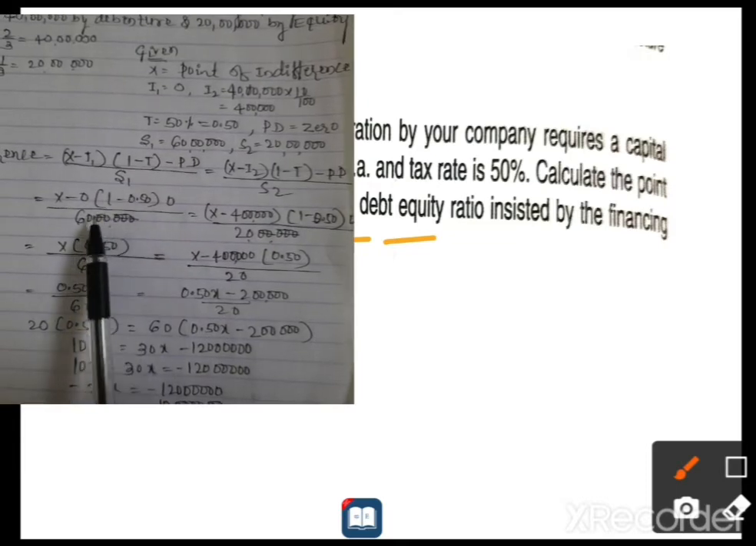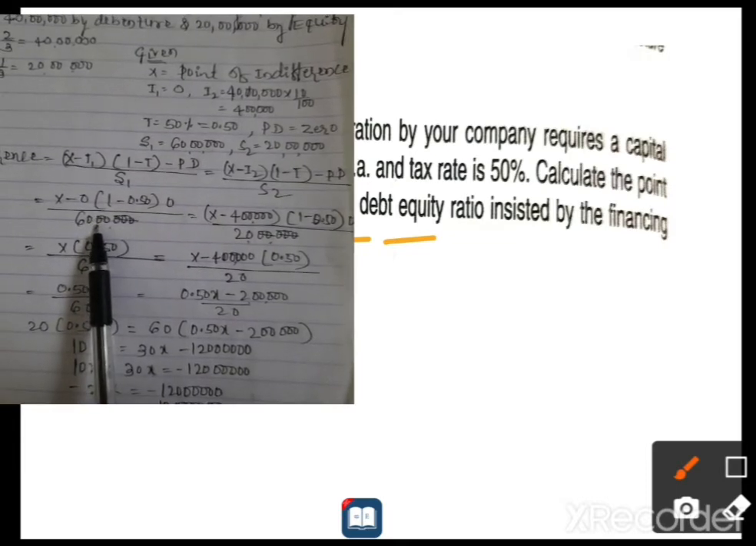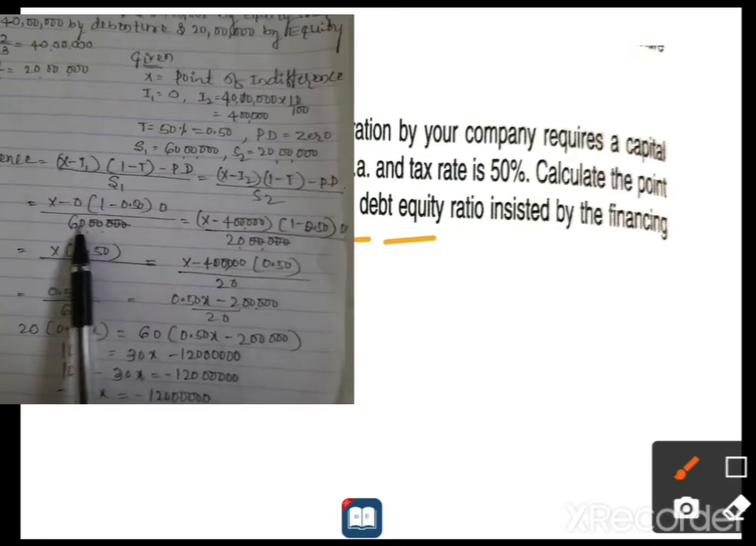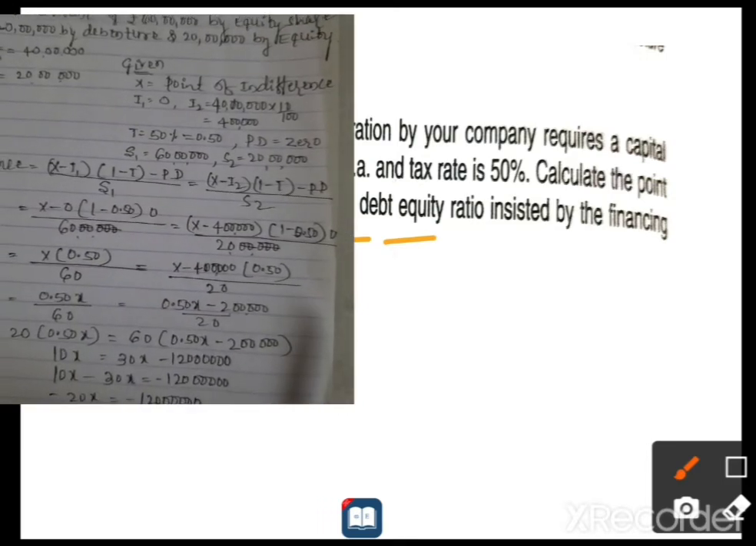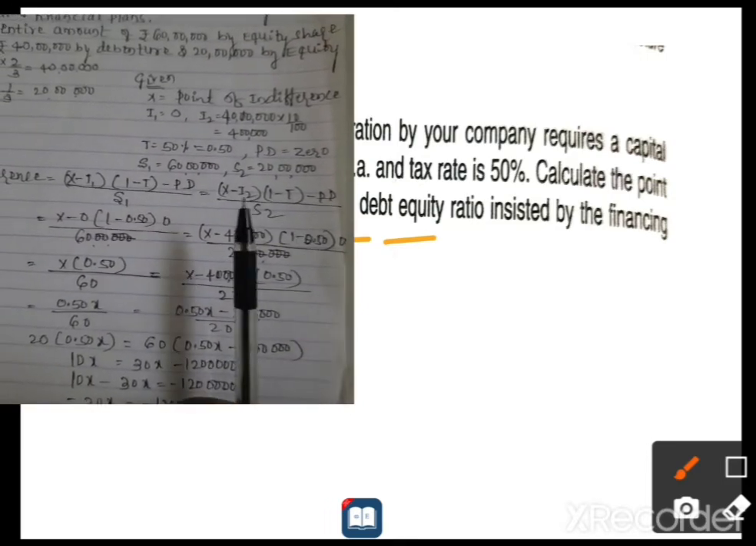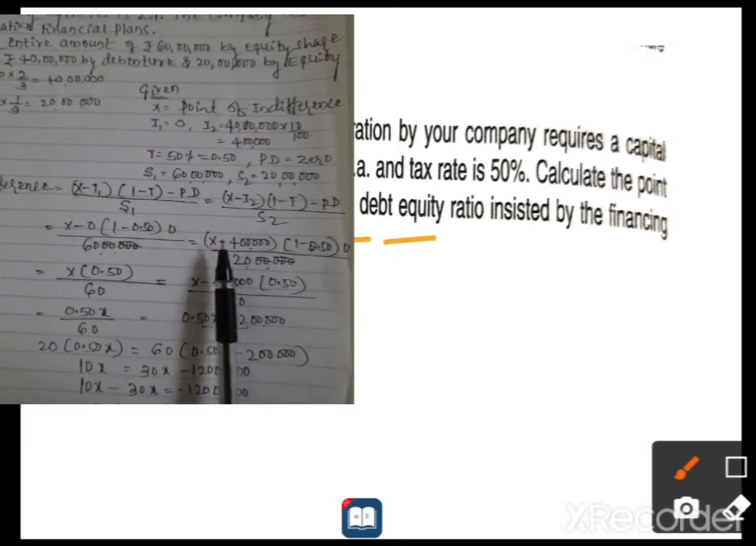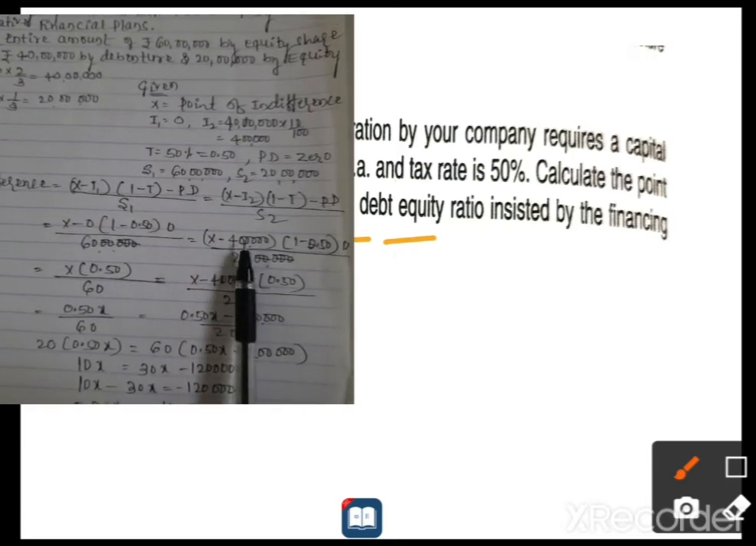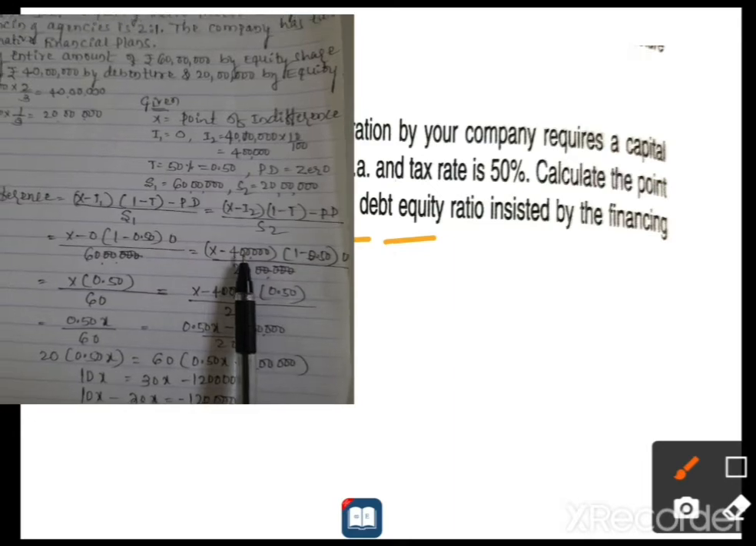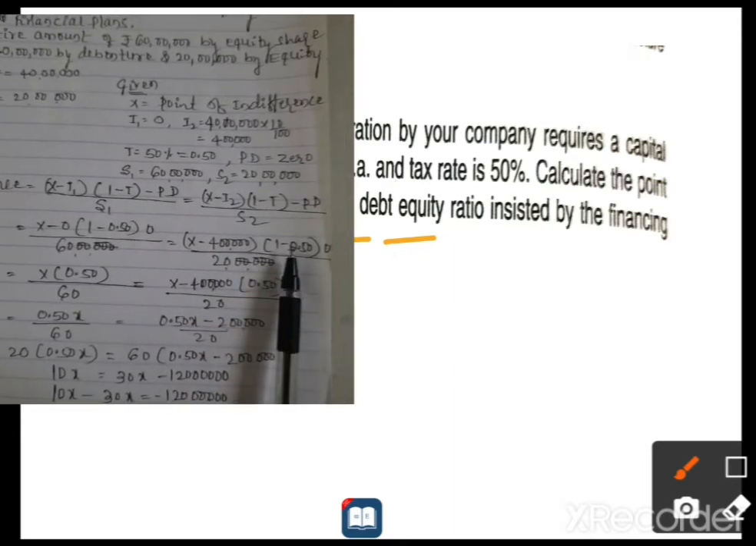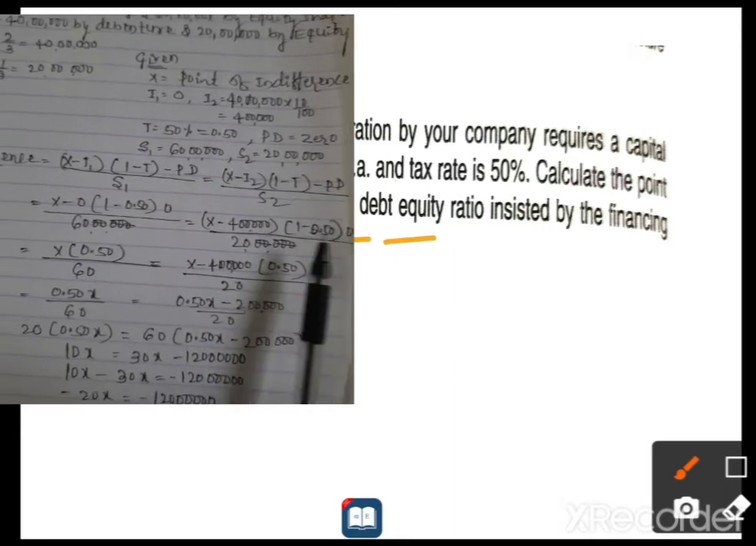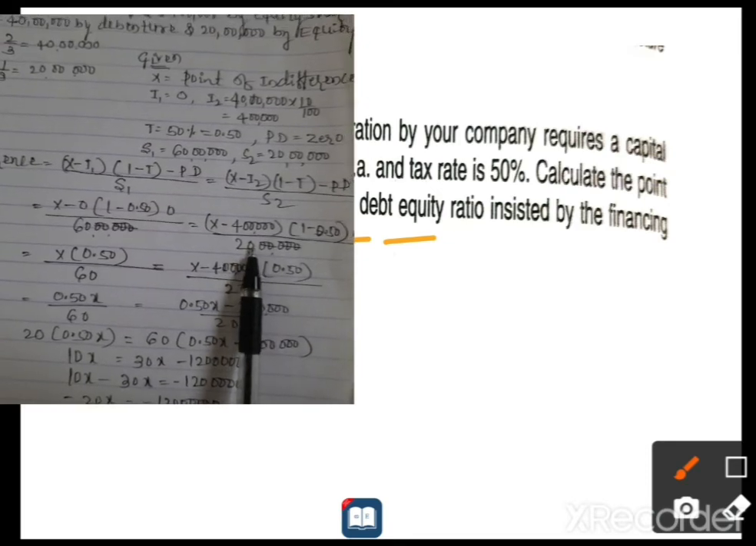S1 means 60 lakh. Is it clear? Next, in plan 2, X is constant minus 4 lakh. 4 lakh is the interest in plan 2. Okay, next, 1 minus 50, preferential dividend is also 0, divided by 20 lakh.